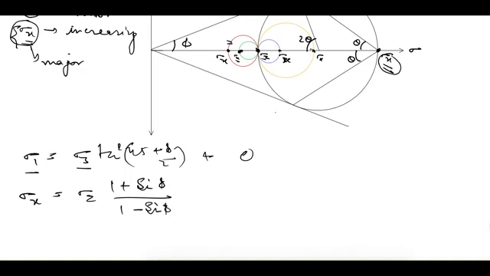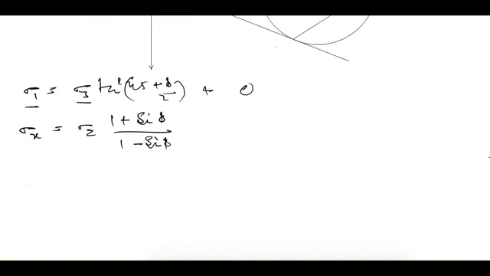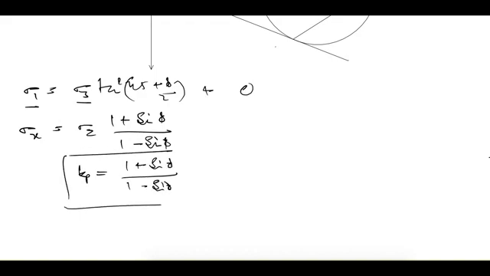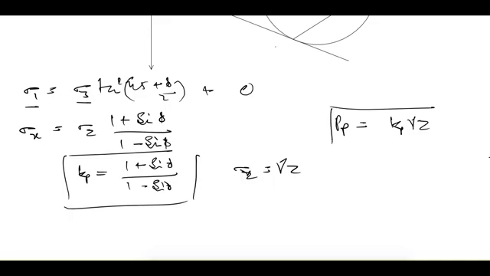This 1 plus sine phi upon 1 minus sine phi is nothing but the passive earth pressure coefficient, and sigma z we can write as gamma z, and sigma x is denoted with Pp, that is passive earth pressure. So passive earth pressure is equal to Kp gamma z.